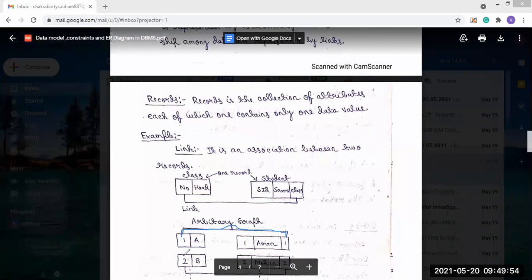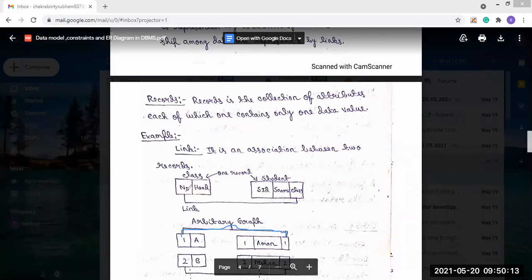Then the same also in the case of another tuple, the number is 2. The number attribute of class record is 2, and the head is B. Then student ID, we take student ID as 2, student name as Mohan, and class is 2.